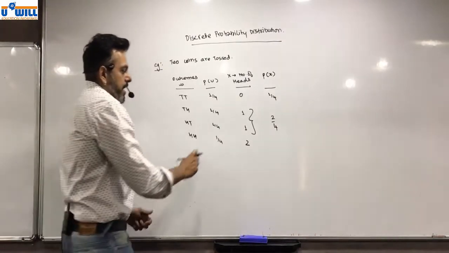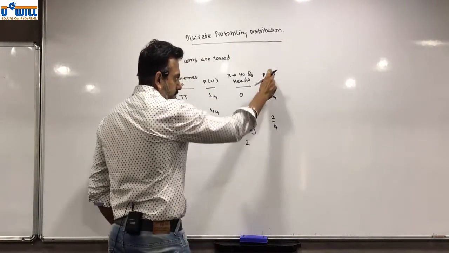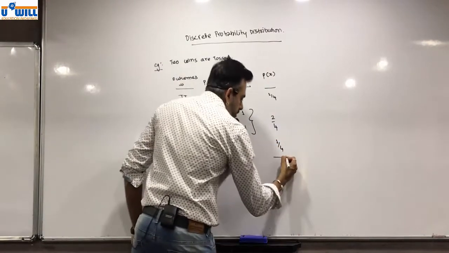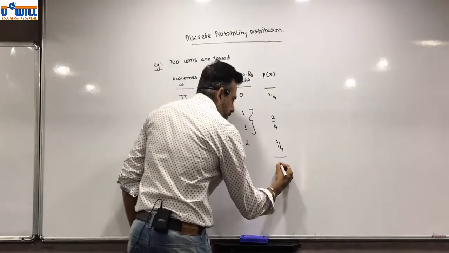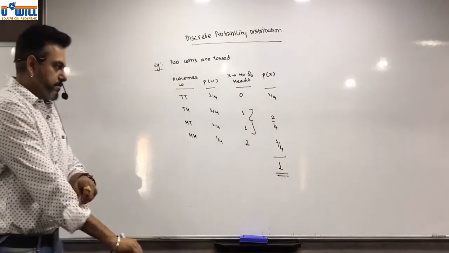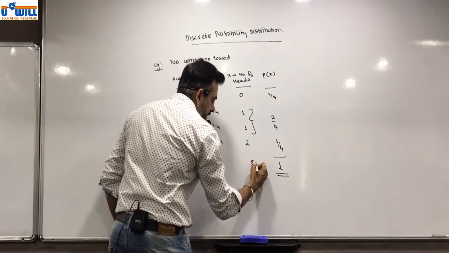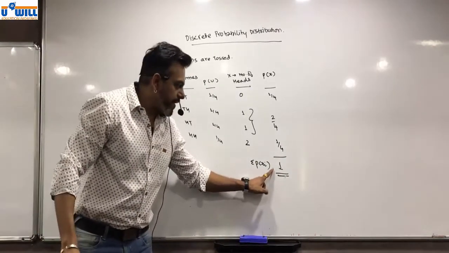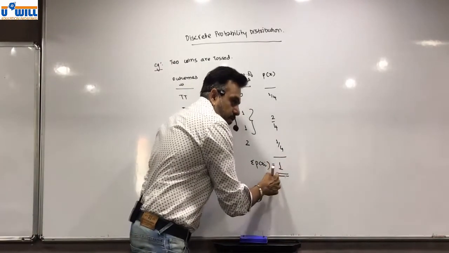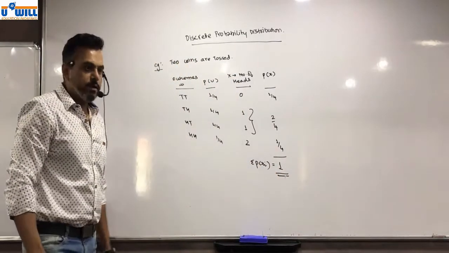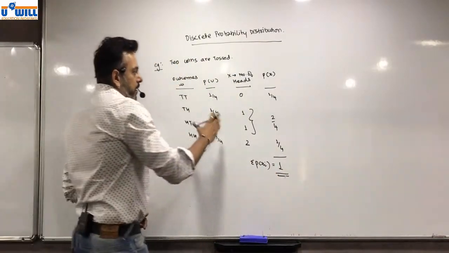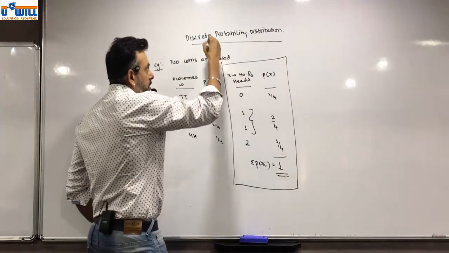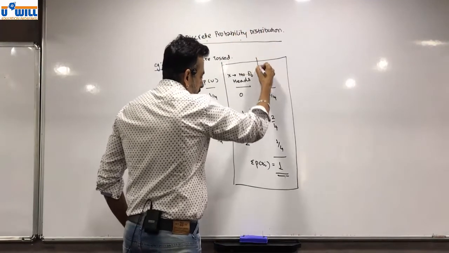Understood this? Okay. And the probability of getting 2 heads, when X is equal to 2, is equal to 1 by 4. The total is always equal to 1. This is known as sigma P of Xi. Sigma P of Xi is always equal to 1. Understood this? Now, this part is known as a discrete probability distribution.